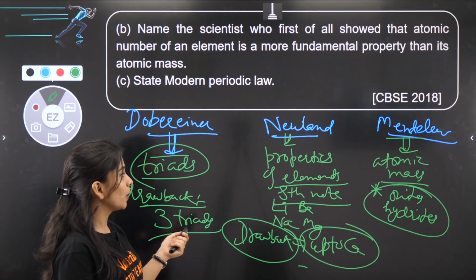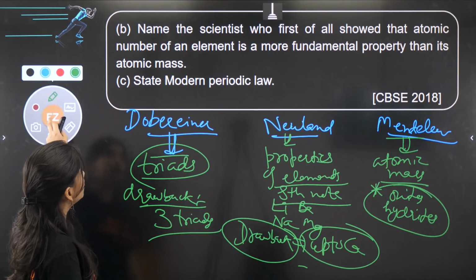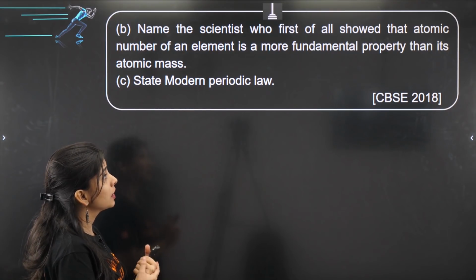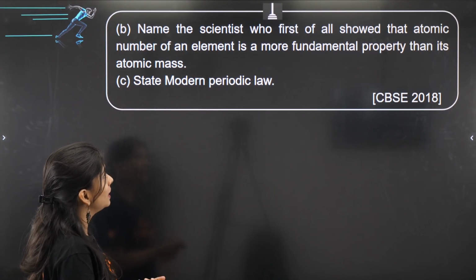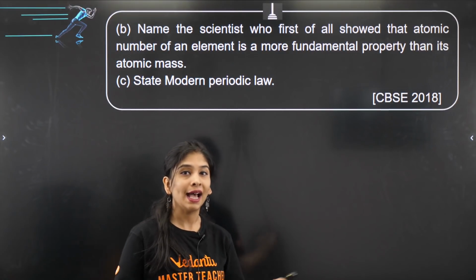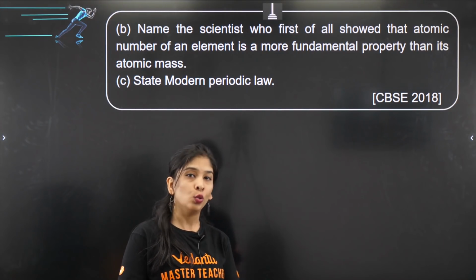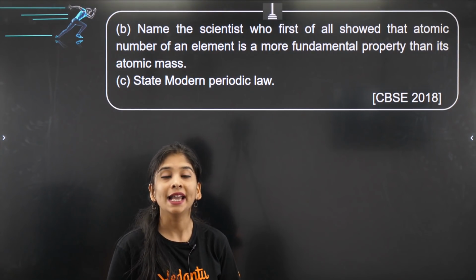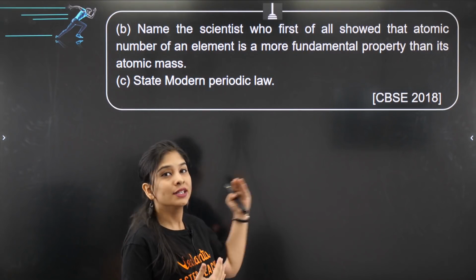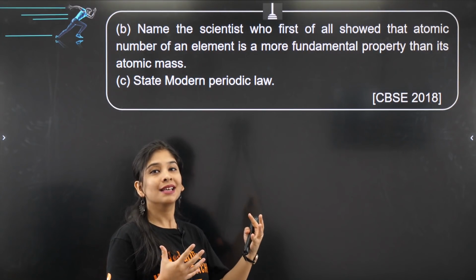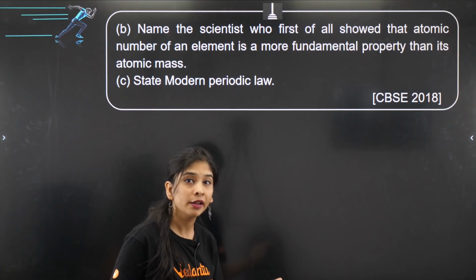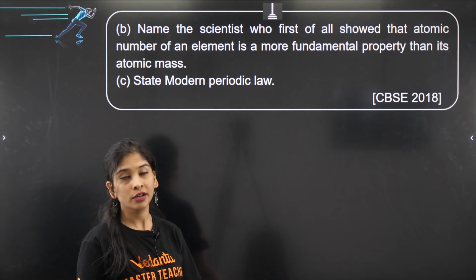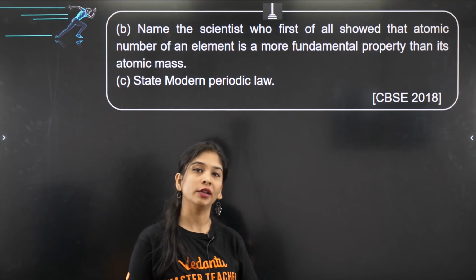Yes, so I hope the question is clear for all of you. Now let's go for the next part. Name the scientist who first showed that the atomic number of an element is more of the fundamental property. As I told you, Henry Moseley is the one who told you the same, and he only gave the modern periodic law that elements should be arranged in such a way that their properties repeat on the basis of atomic number, not the mass, because atomic number is the periodic function of the elements written in the periodic table.